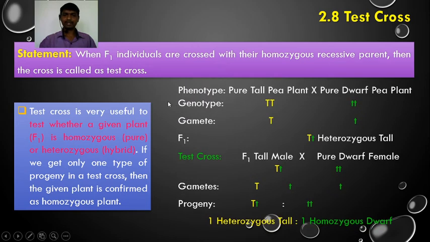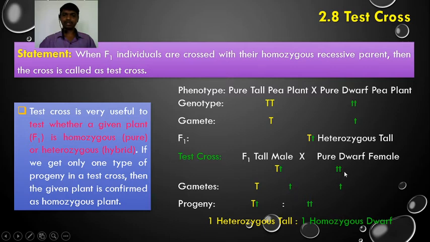So what happens here? The F1 formed after the fusion of gametes possesses the genotype capital T small t, which is phenotypically tall. This F1 is crossed with a dwarf female plant. We get different types of gametes from F1, that is capital T and small t.